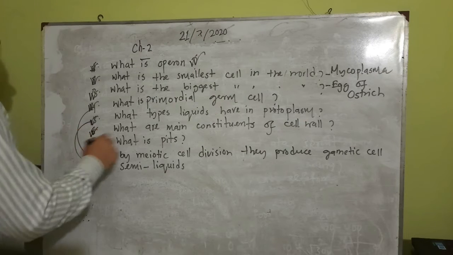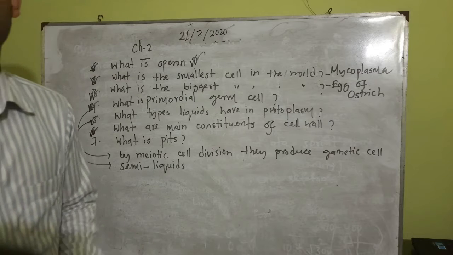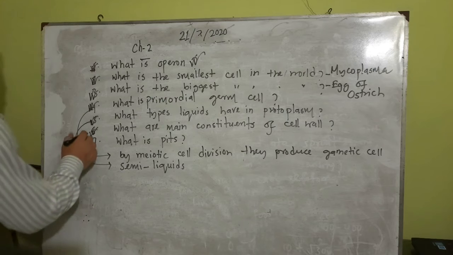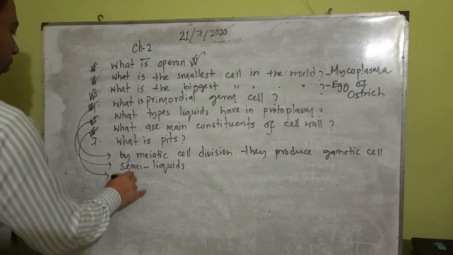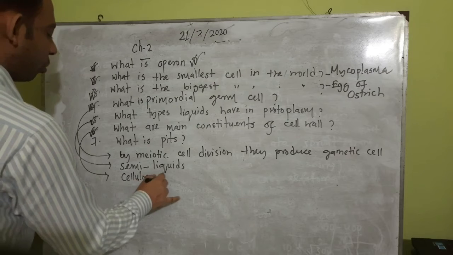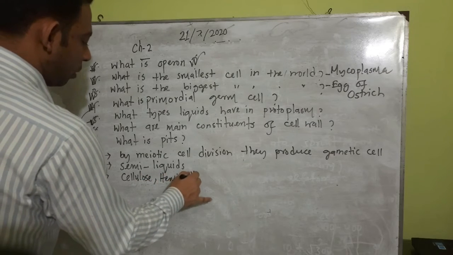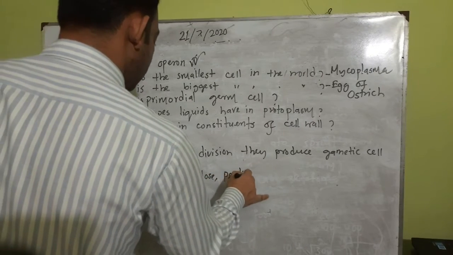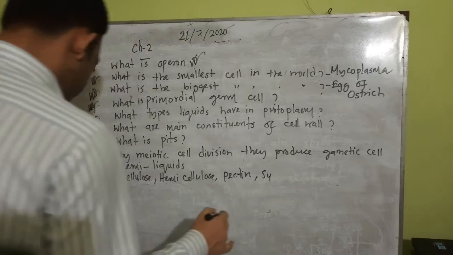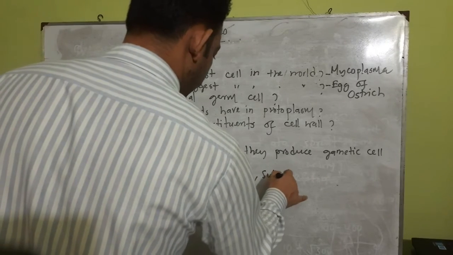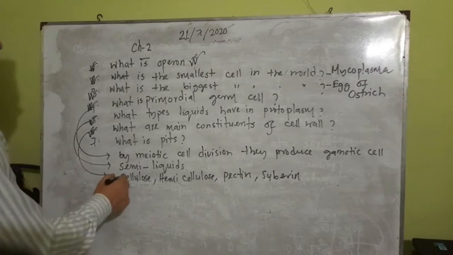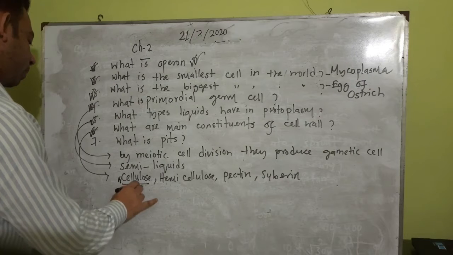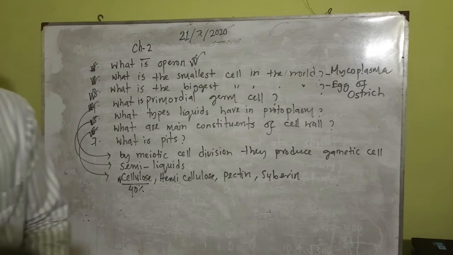What are the main constituents of the cell wall? The main constituents of the cell wall are cellulose, hemicellulose, pectin, suberin, all of these, but the main one is cellulose. Cellulose is around 40% of the total constituents of the cell wall.